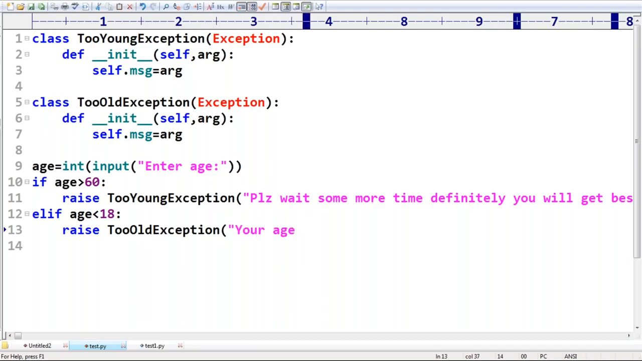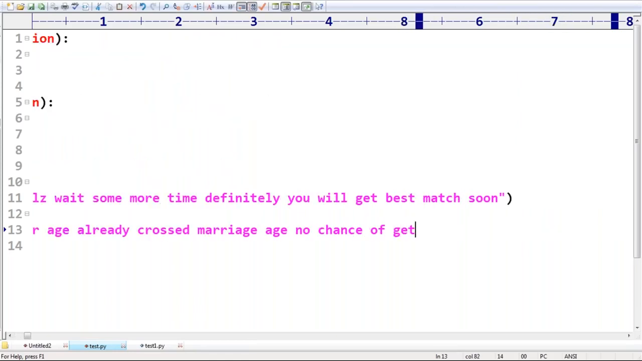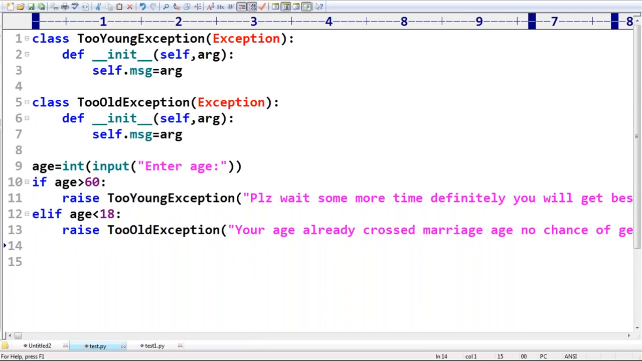Sir, now what answer do I have to tell? Your age already crossed marriage age. No chance of getting marriage in this janma. Like this I provided, sir. Okay, that's all. Next, else, sir.